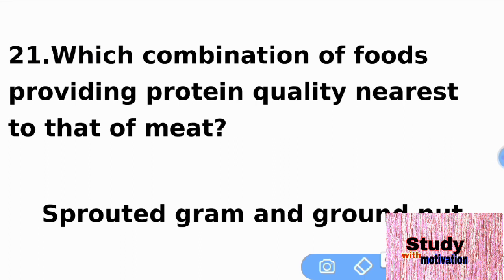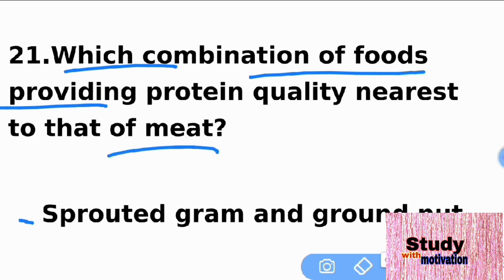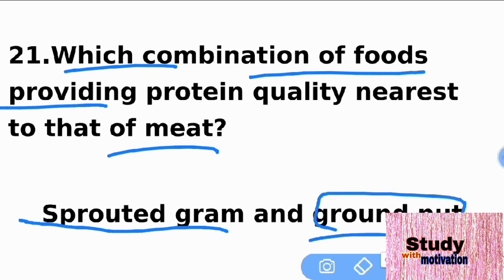Which combination of foods provides protein quality similar to that of meat? That is sprouted gram and groundnut. This is important for health, and this is also important for our daily activity.